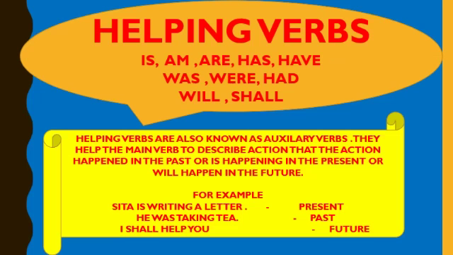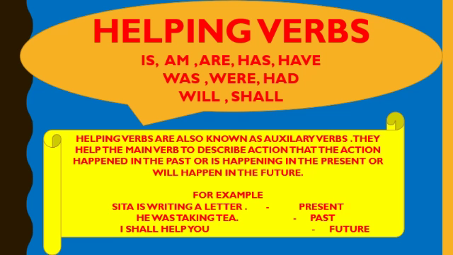Next verb is helping verb. Here are a few helping verbs: is, am, are, has, have, was, were, had, will, shall. Now we come to its definition.